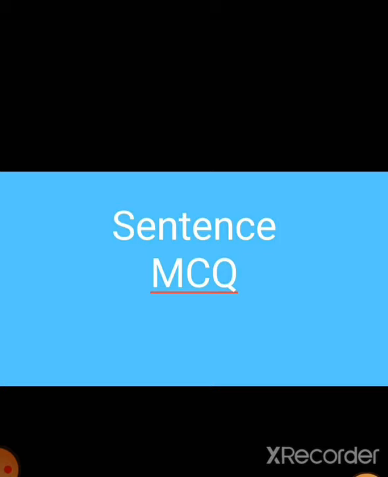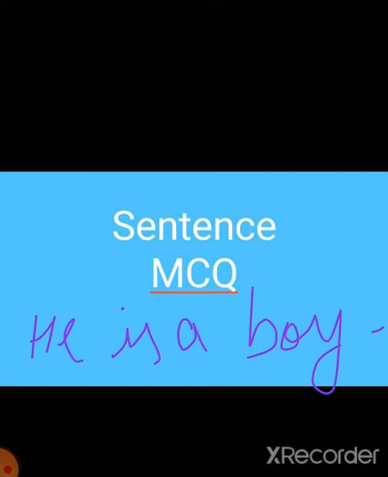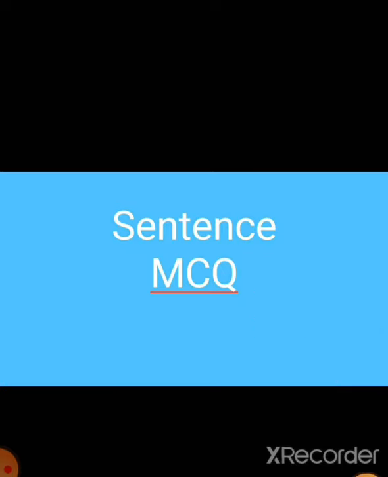That means any group of words like "He is a boy." Here there are four words, and these words are in a sequence and they are making sense. That's why it is a sentence. So simply we can say any group of words that makes complete sense is called a sentence.